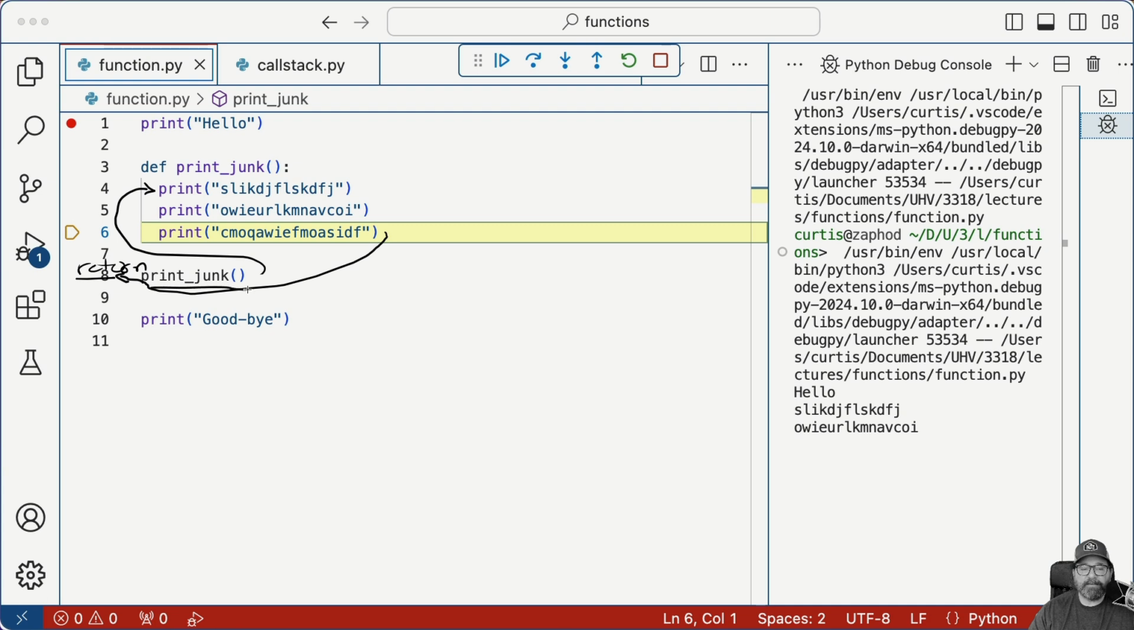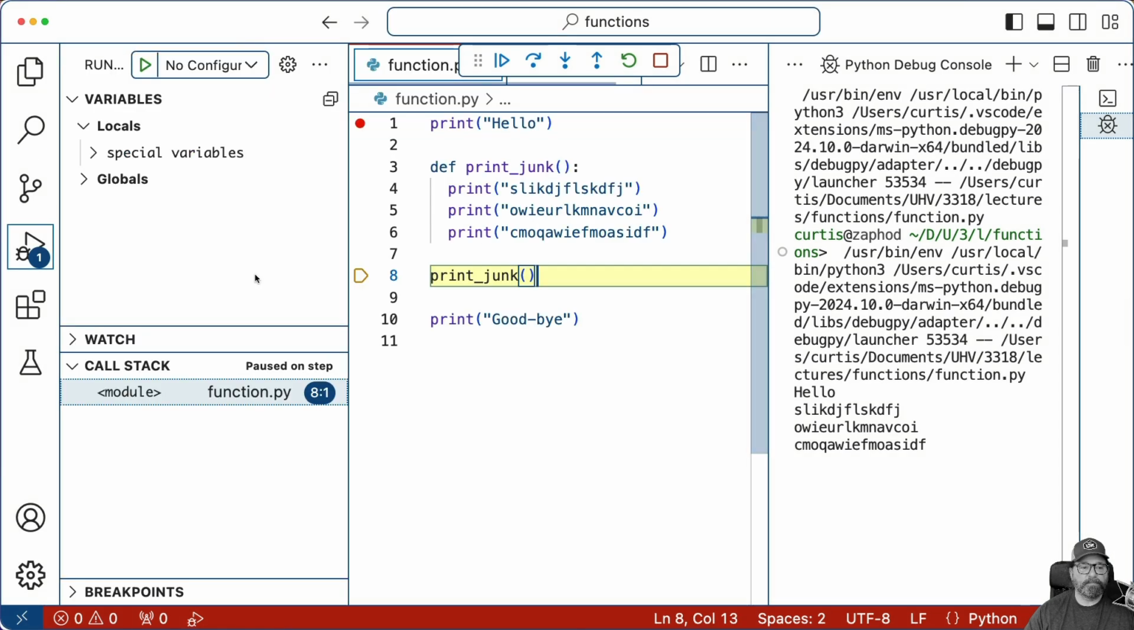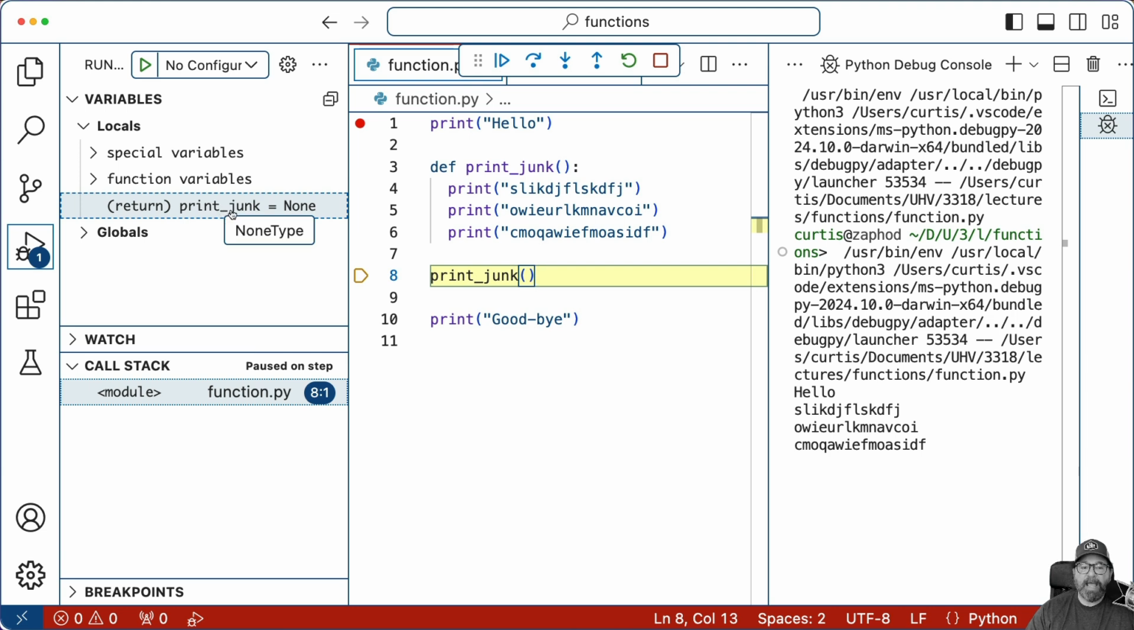So it's going to come back to here and say, if I have a return value, I'll put it into a variable if you have one. Otherwise, I'm just going to keep going. And so that's what we're going to see here. I'm going to step, and you can see I'm back here at print junk. And if I look inside my stack, we can see that there is a return value for print junk, and that return value is None. None is a special value in Python, which means there is no value.